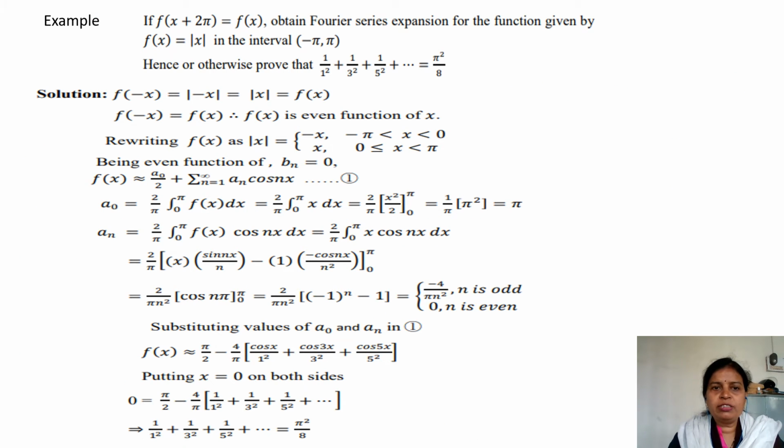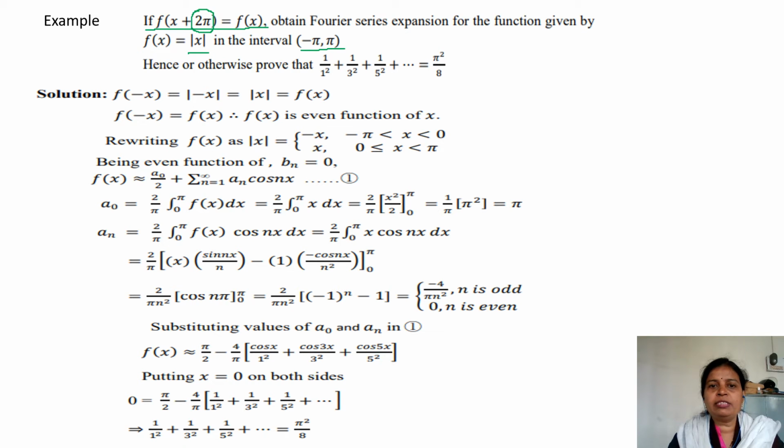Another example on Fourier series, if f of x plus 2 pi is equal to f of x, this statement always tells you that f of x is a periodic function with period 2 pi. 2 pi is the period after which it repeats its value. Obtain Fourier series expansion for the function given by f of x is equal to mod x. Mod x means it will never become negative in the interval minus pi to pi.